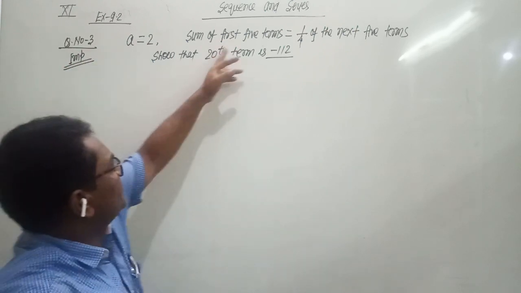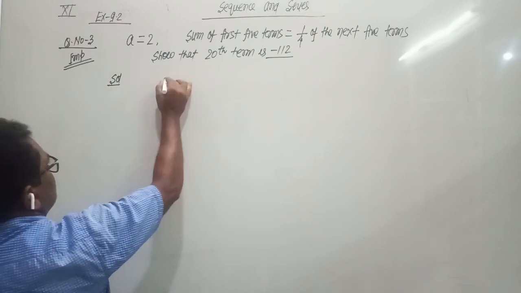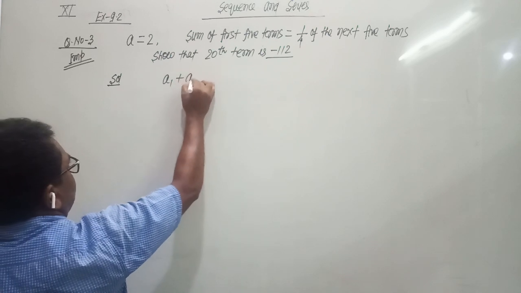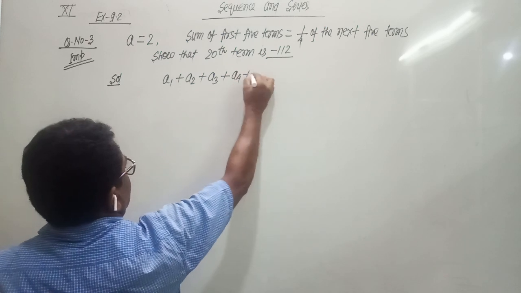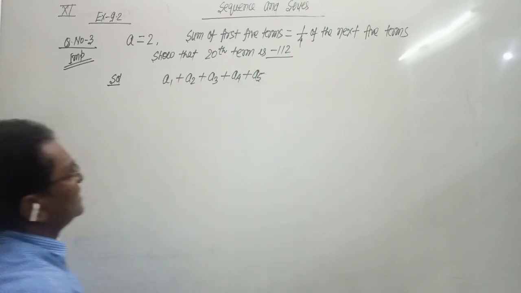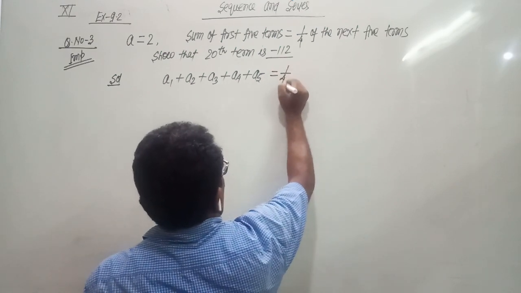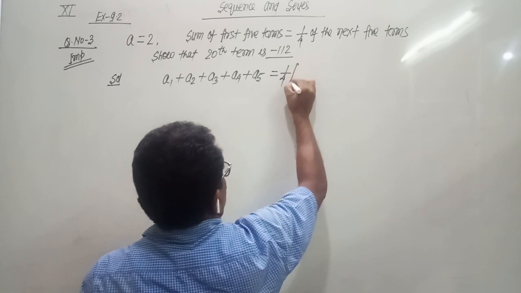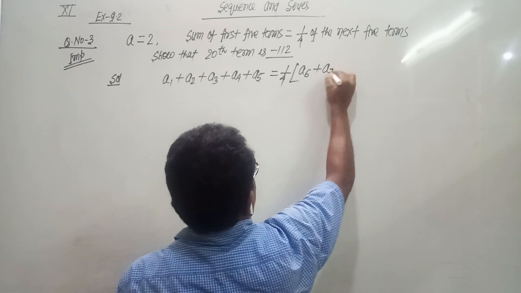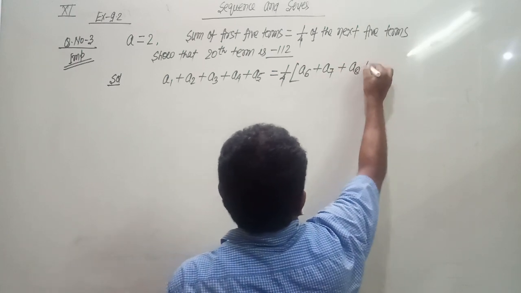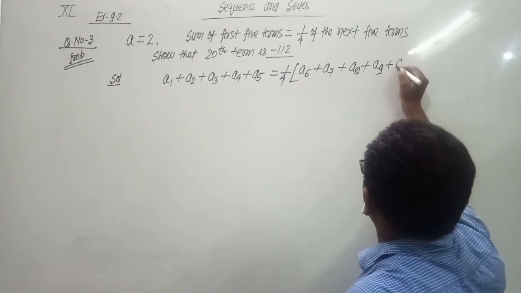So the sum of the first 5 terms means A1 plus A2 plus A3 plus A4 plus A5, and this is equal to 1/4 of the next 5 terms. The next 5 terms means A6 plus A7 plus A8 plus A9 plus A10.